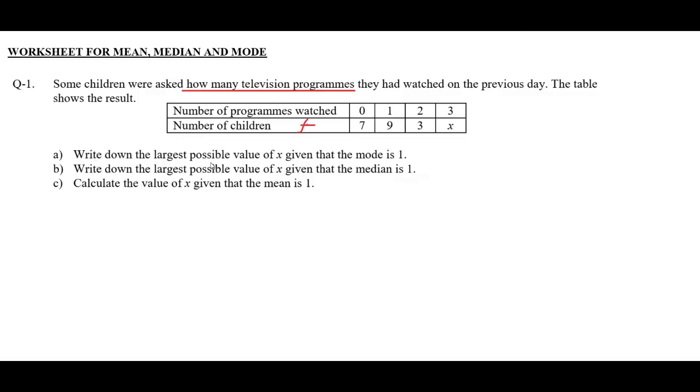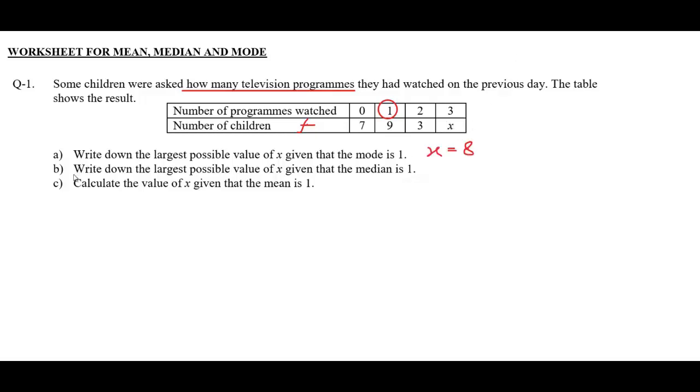Write down the largest possible value of x given that the mode is 1. So this 1 is the mode. Therefore, this 9 will be the highest frequency. Therefore, there will be no frequency of the program watched that can be more than 9. Every frequency will be less than 9. Hence, the value of this x will not be more than 9. So, its maximum value can be 8.